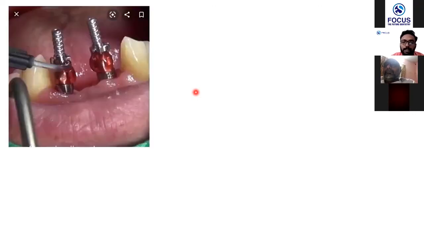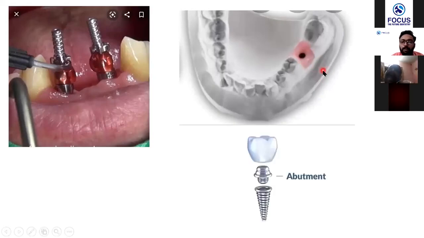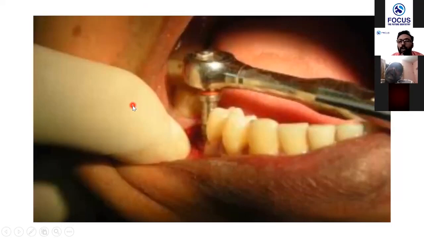We just discussed impression post. We did talk about healing abutment. And now the picture here shows the implant analog within the cast which has bone, and this is the implant, this is the abutment, and onto it the crown is there. All these things we have just discussed. So this is how the torque wrench actually works. There is an implant, supposedly somewhere here, inside the bone, and we are driving it inside. So, clear. This is how you should be studying this particular question.